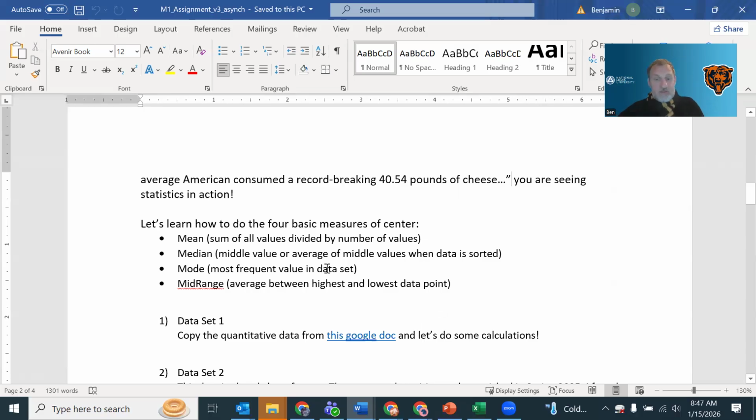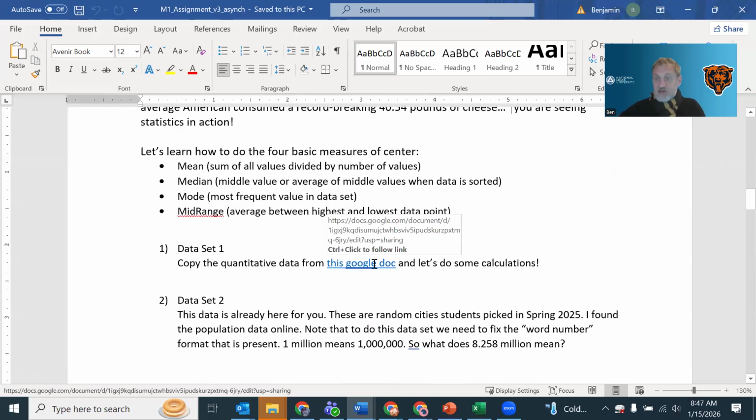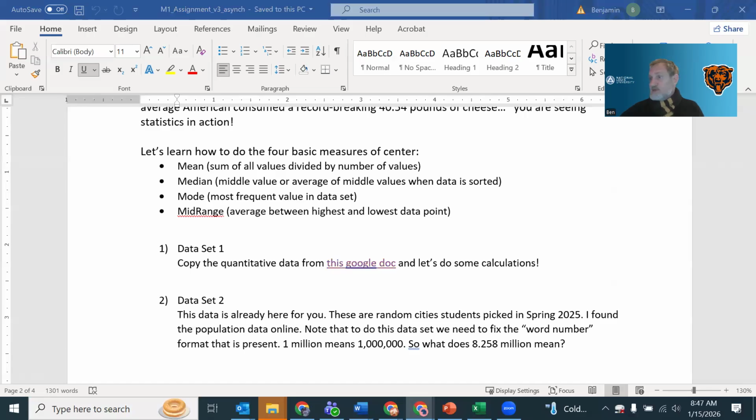So we're going to use some quantitative data from the Google Doc that we've got here. You need to click on this link. This is not the same Google Doc. This is from a past class, because I wasn't sure how fast people would get in here and put the information in. Normally we use the same data from the day that we've been working. And so copy data set one. It says copy the quantitative data.